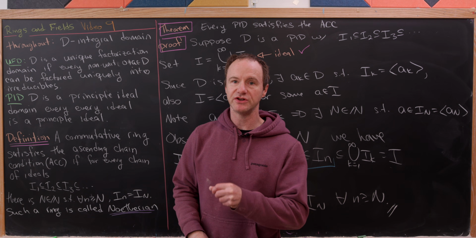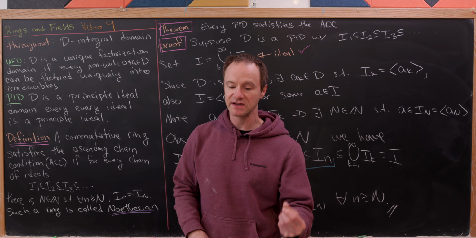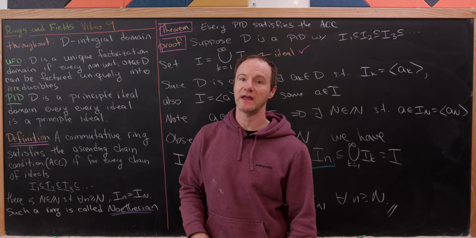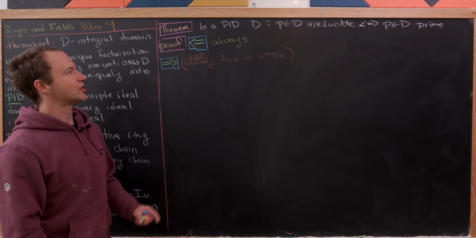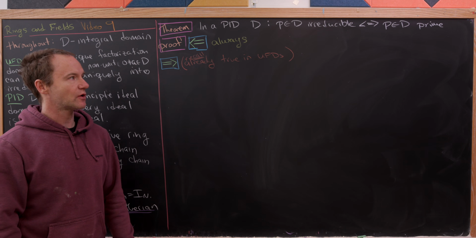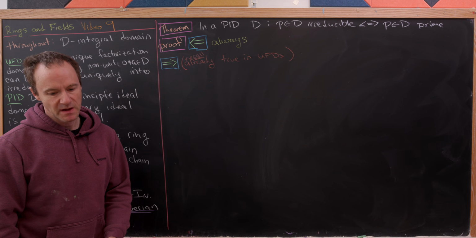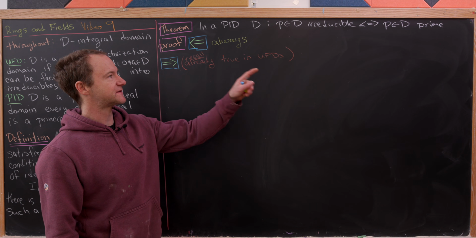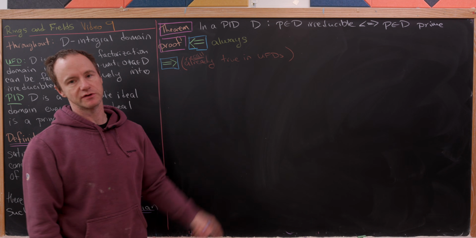Okay, so now what I want to do is show that inside of PIDs, the notion of an irreducible element is the same as the notion of a prime element. All right, so now let's show that in a PID D, an element p is irreducible if and only if it is prime. So let's observe that in every integral domain, we've shown if something is prime, then it's irreducible.